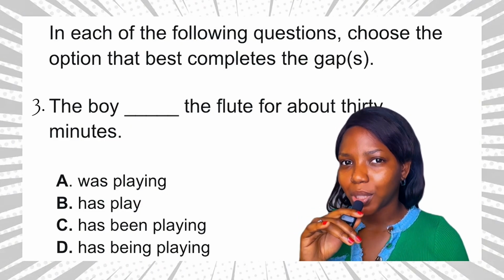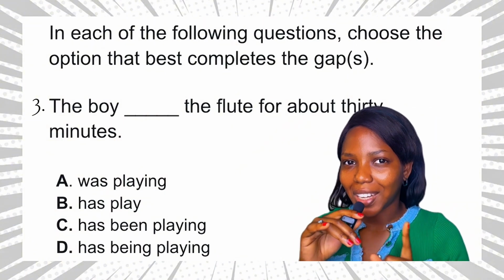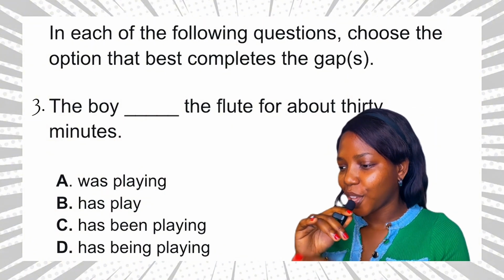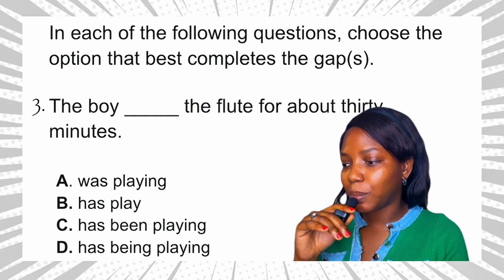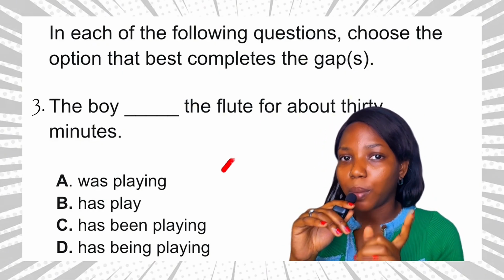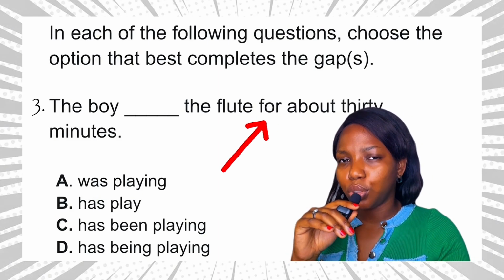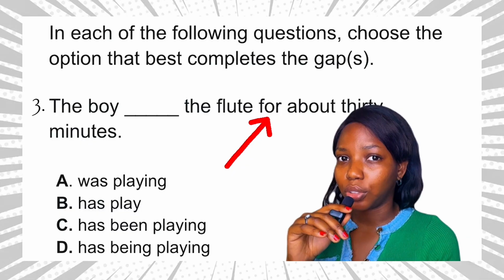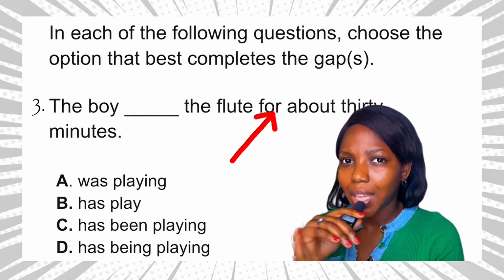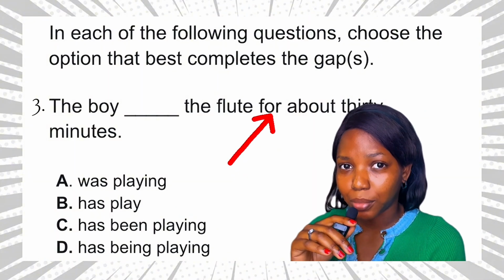Now, this question falls under the present perfect continuous tense, which is an action that started in the past and continues up to the present. Now, how do we know that this question falls under the present perfect continuous tense? Let's go to the question, okay? The boy dash the flute for about 30 minutes. The key phrase here is for about 30 minutes. For is introducing us to the duration of the action, which is 30 minutes. 30 minutes is not now, okay? It's a duration of time, okay?